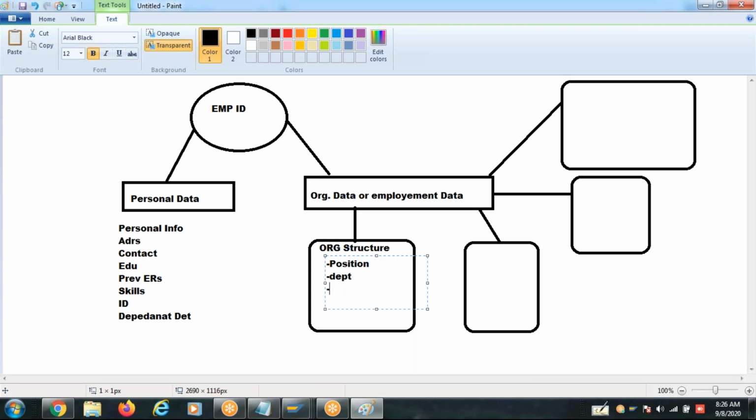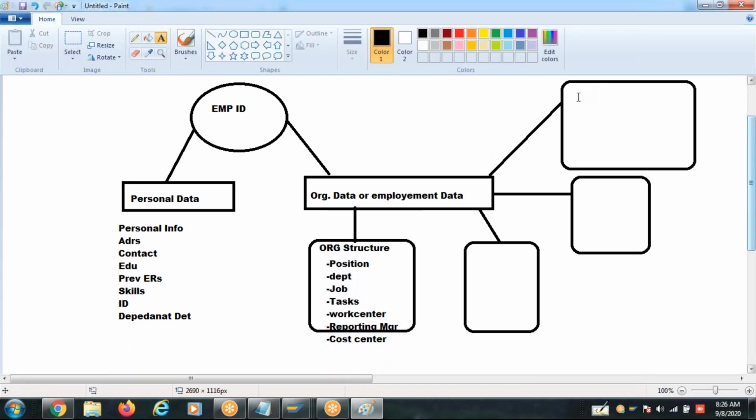And we have job, we have task, work center. And we have what? Reporting manager. We have a cost center. Okay, this is the organization structure, and we are done with it.